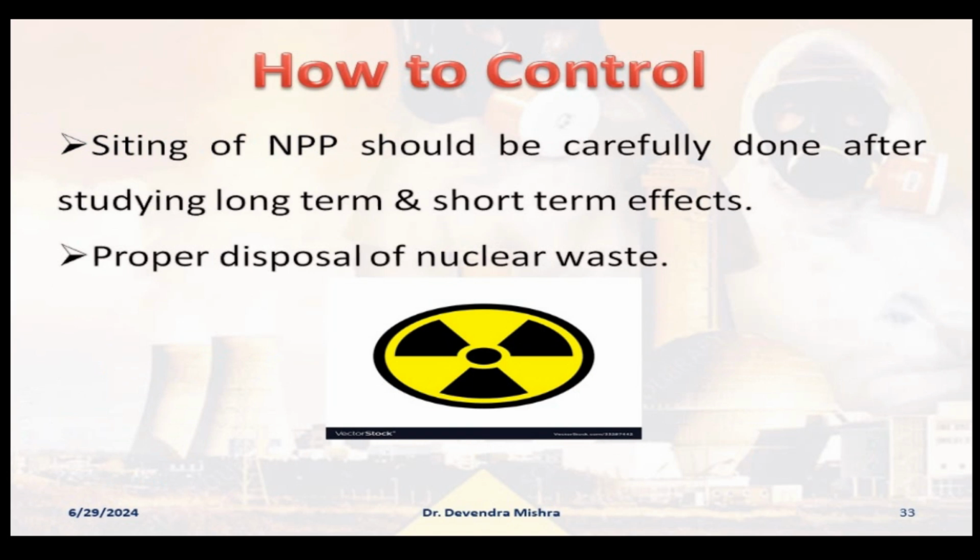The first very important measure which every government must take: siting of the nuclear power plants should be carefully done after studying the long-term and short-term effects of the radiations, and proper disposal of the nuclear waste must be there. These are the two important measures which must be taken by any government prior to establishing any nuclear power plant in any area. So this is just a brief idea about nuclear hazards, and a very important topic of general awareness as well.